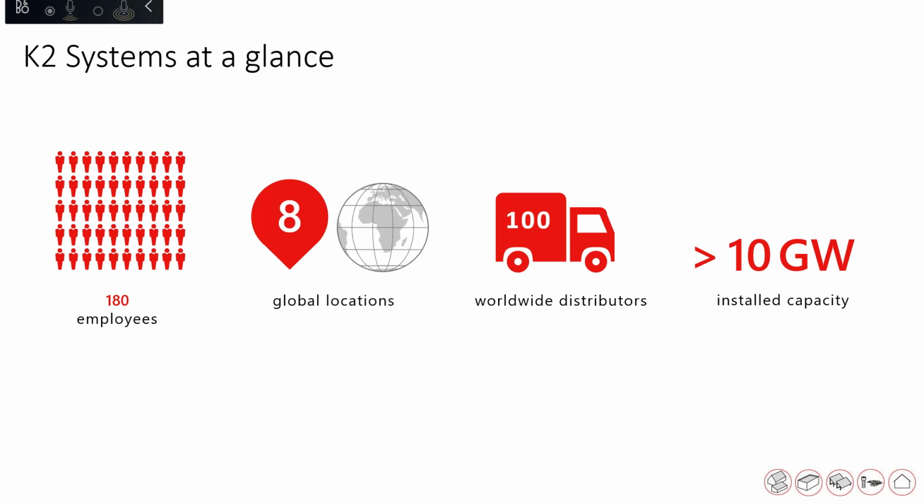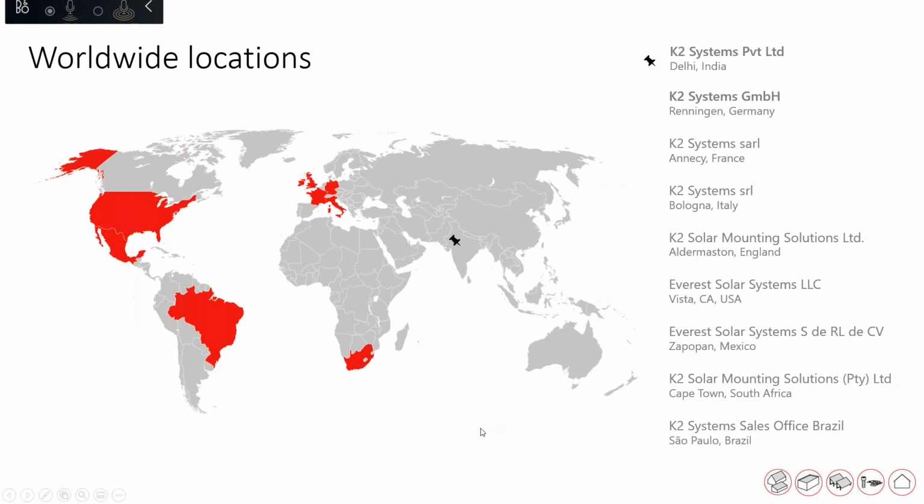Going forward with the company, it has 8 global locations. K2 has more than 100 worldwide distributors, and in installed capacity over the last more than 15 years, it's more than 10 gigawatts of solar capacity. You can see we have been in many places in the world. We have a subsidiary in Renningen, Germany, which is basically our headquarters.